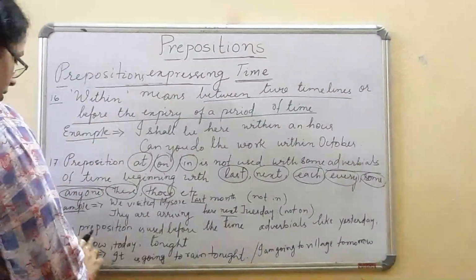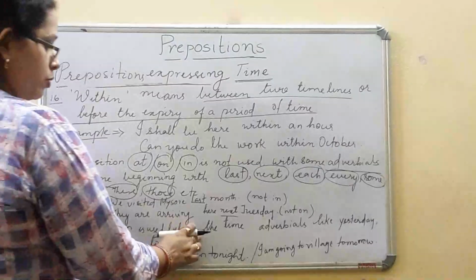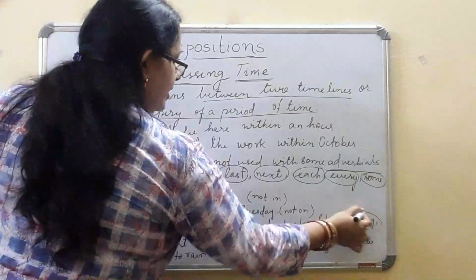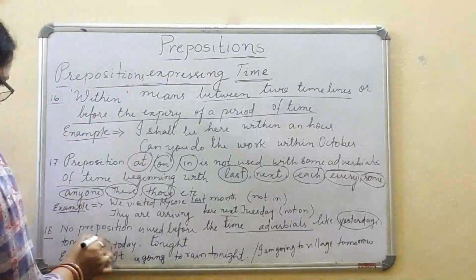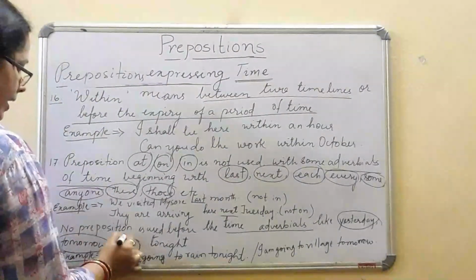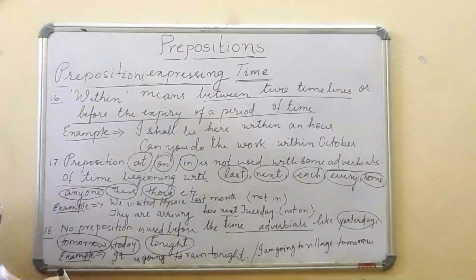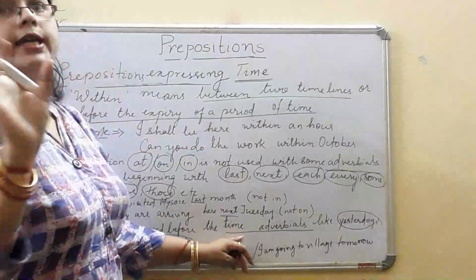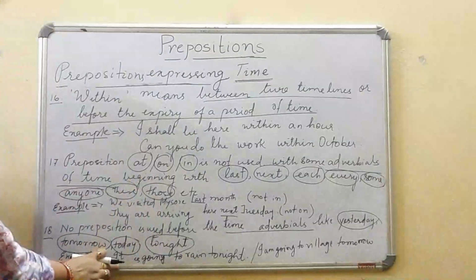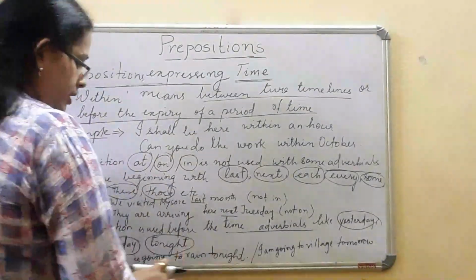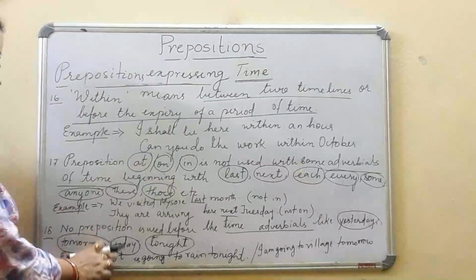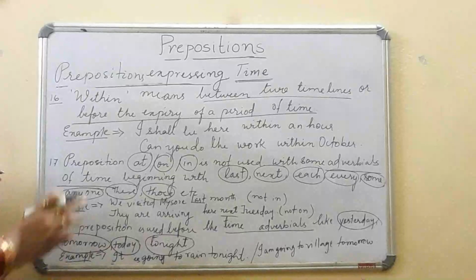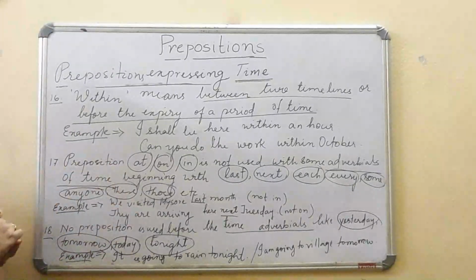One more important thing. No preposition is used before time adverbials like yesterday, tomorrow, today, tonight. These time adverbials, इनके साथ कोई भी prepositions use नहीं किया जाता है. For example, it is going to rain tonight. Have I used any prepositions here? It is going to rain tonight. I am going to village tomorrow. In such cases, no prepositions are used.